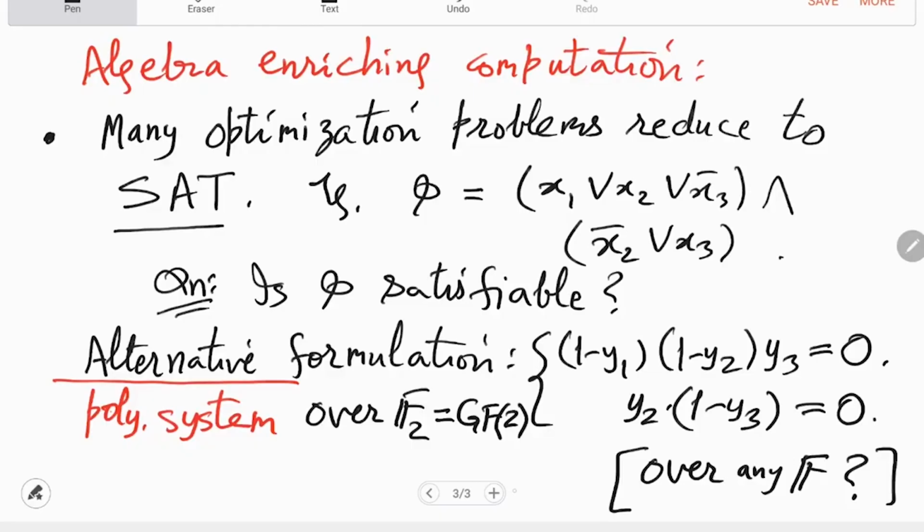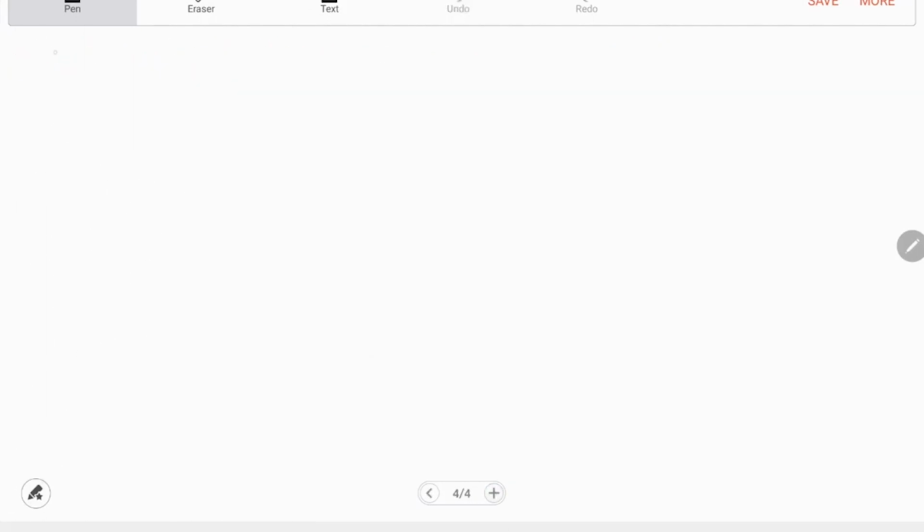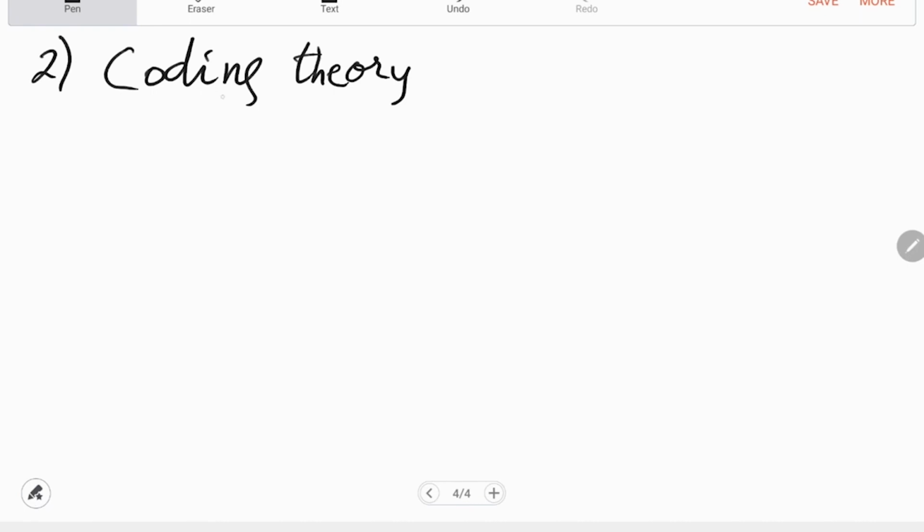Okay. So let's call this first. The second example is even more substantial because it is actually used everywhere in information transmission, which is coding theory. So what is coding theory?